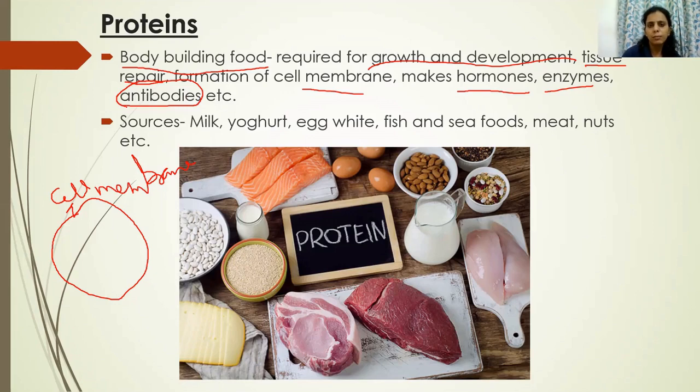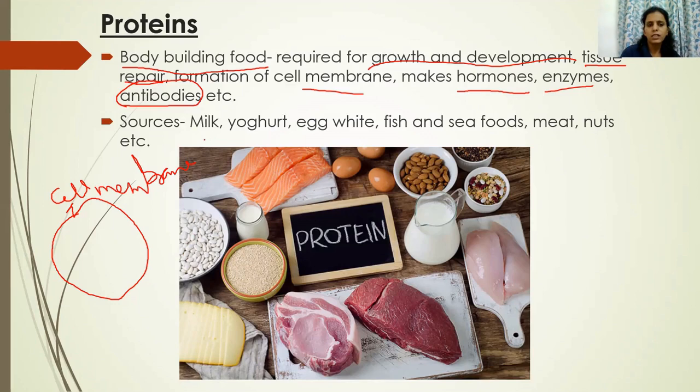There is a blood clotting protein in our blood, that is, the protein which helps in clotting of blood in our body. This protein is present in the blood and is called fibrinogen. So hemoglobin, fibrinogen, hormones, enzymes, antibodies, all these are made up of proteins, and they are very vital for the survival of living organisms. So hence proteins are bodybuilding food.